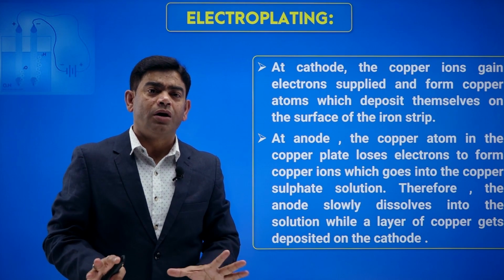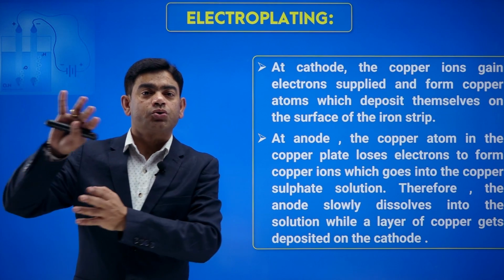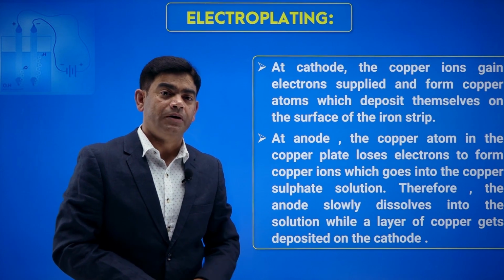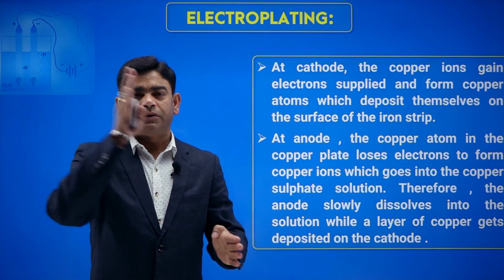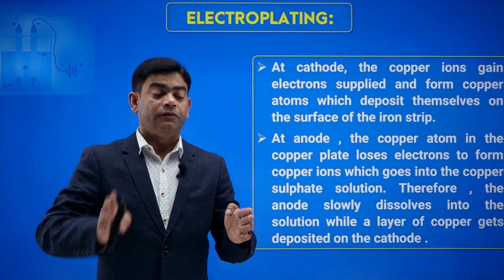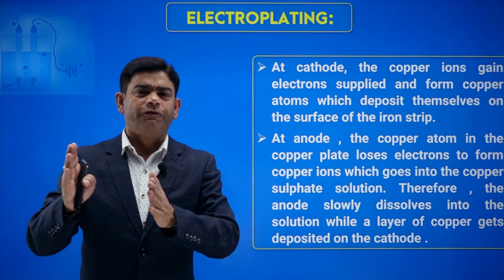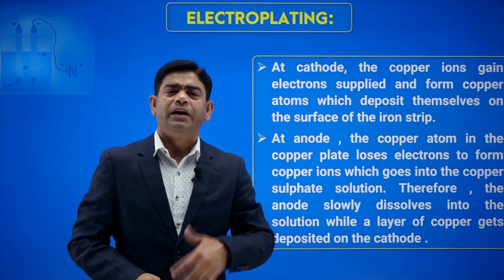So there is no loss of ions from the solution. Whatever copper goes to the negative electrode, the solution receives the same amount of copper from the anode. This way the copper ions from the anode plate get transferred to the cathode and form a thin layer on it, and that process is called electroplating.